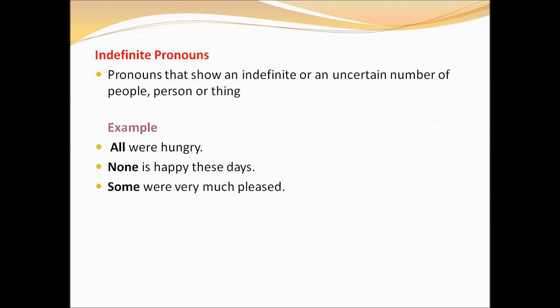Indefinite pronouns. Pronouns that show an indefinite or an uncertain number of people, person, or thing are said to be indefinite pronouns. For example, all, none, some, everyone, everybody. All these are said to be indefinite pronouns. Example, all were hungry. None is happy these days. Some were very much pleased. So all these, all, none, some, are said to be the indefinite pronouns.